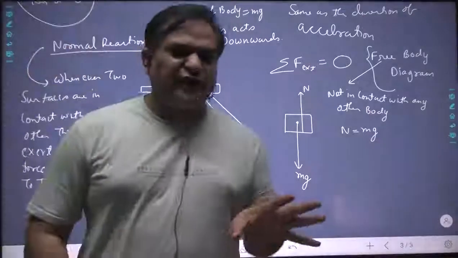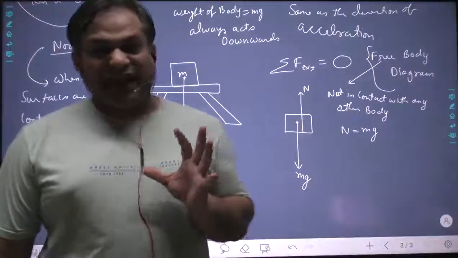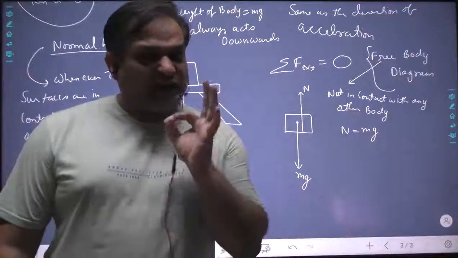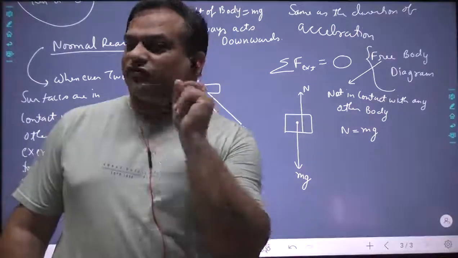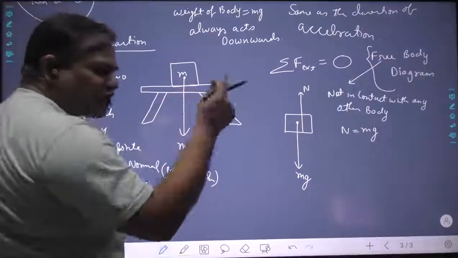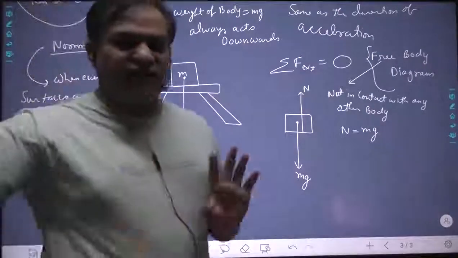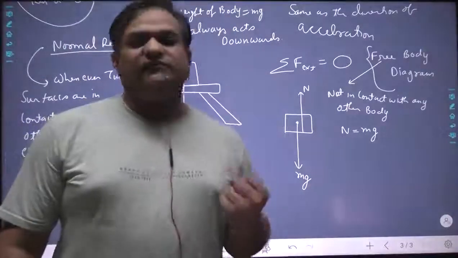The only non-contact force in mechanics is gravity. Except gravity, if anything touches, it applies a contact force. So here, this thing is touching, so it applies a contact force. Please remember this. There is only one non-contact force in mechanics. It is gravity.